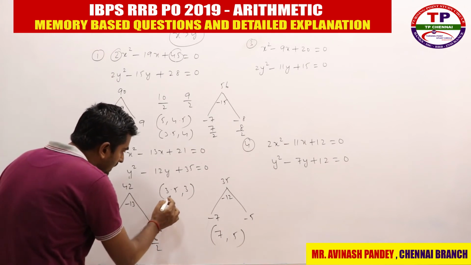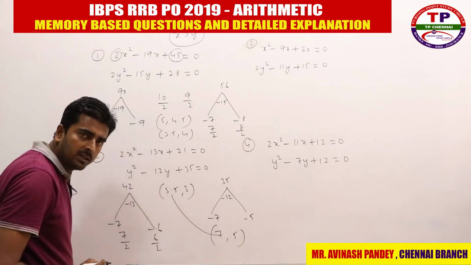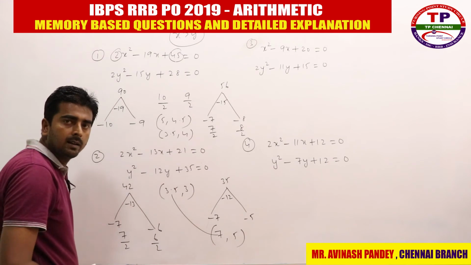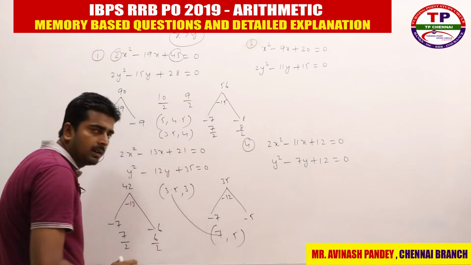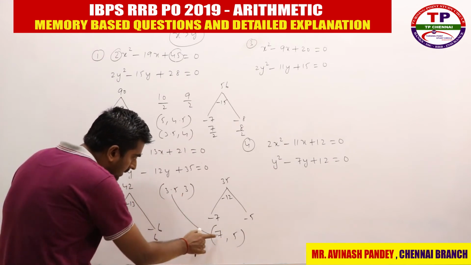Then you have to compare. So 3.5 and 7, which is greater? Y is greater, right? 3.5 and 5, which is greater? Y is greater. 3 and 7, which is greater?